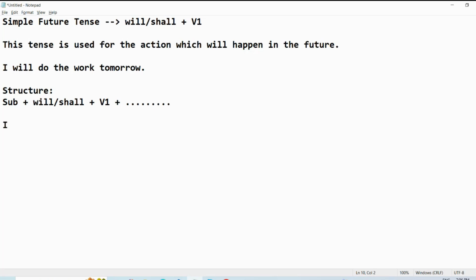With I and we, we have to use shall, and with the remaining subjects: you, they, my friends (plural subject), he, she, it, and any singular subject, like my friend, we use will.